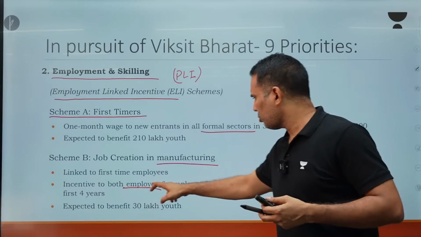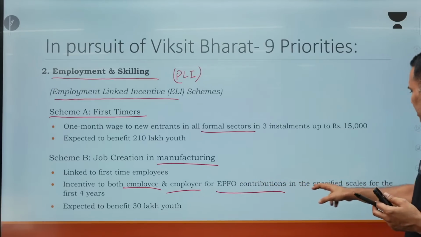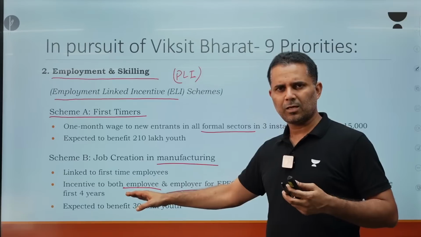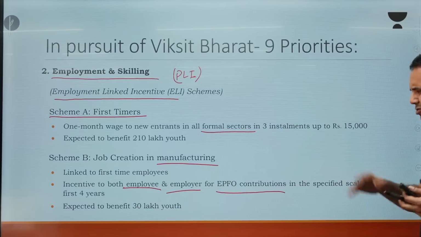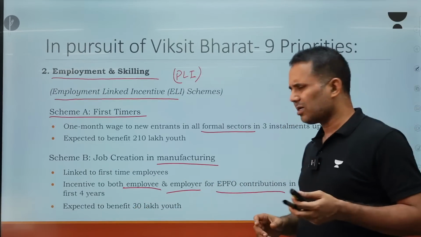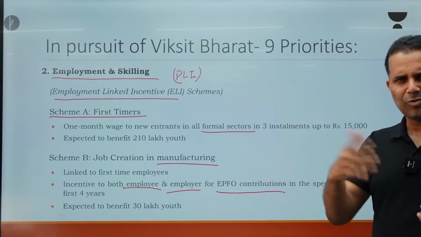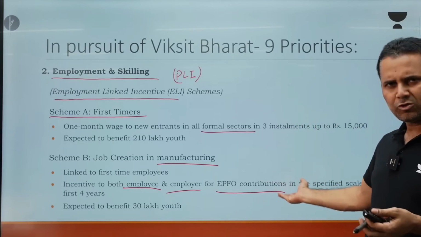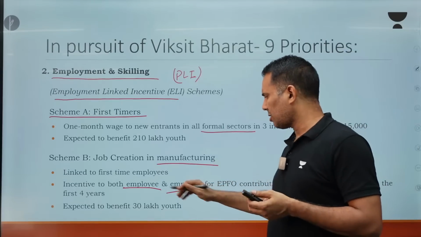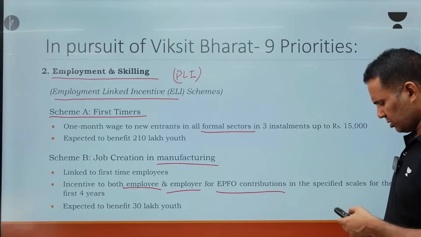So incentive to both employee and employer for EPFO, Employees Provident Fund Organization, contributions in the specified scales for the first 4 years. Specified scales means the government will give details at what level, for how many rupees of salary, the government will be giving. But again, it is also for the formal sector because EPFO is involved. The government will be contributing for both employee and employer, expected to benefit around 30 lakh youth.